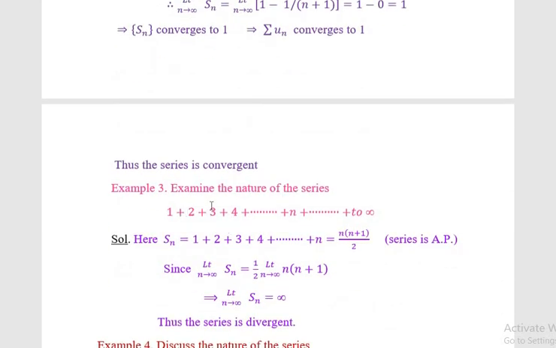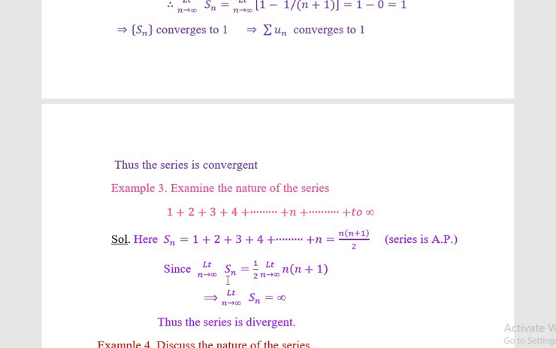Example 3: examine the nature of the series 1 plus 2 plus 3 plus 4 and so forth plus n up to infinity. Here Sn is equal to 1 plus 2 plus 3 and so forth plus n, the sum of the first n terms of the partial sum, and is equal to n into n plus 1 by 2, by mathematical induction, an arithmetic series.